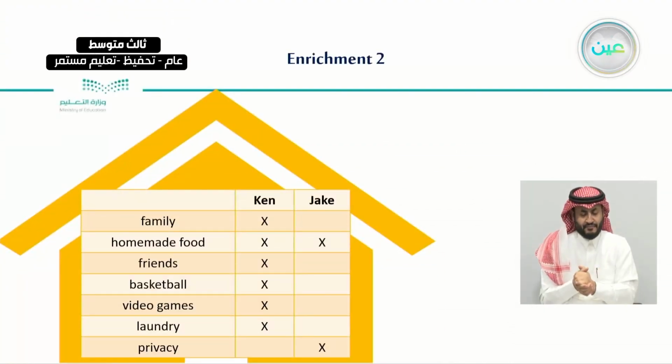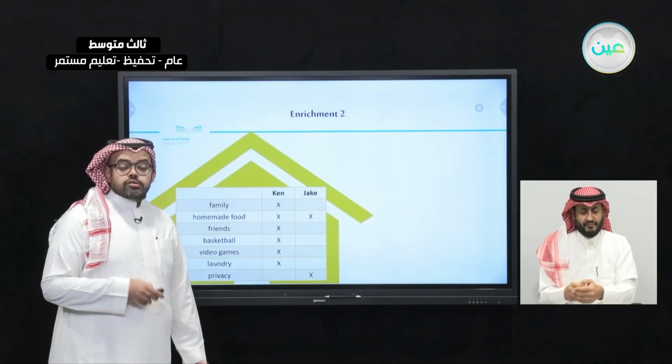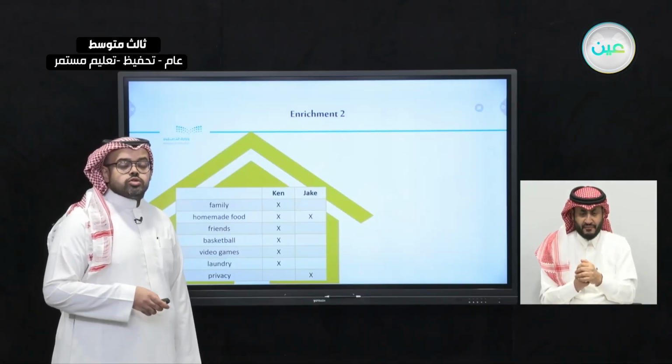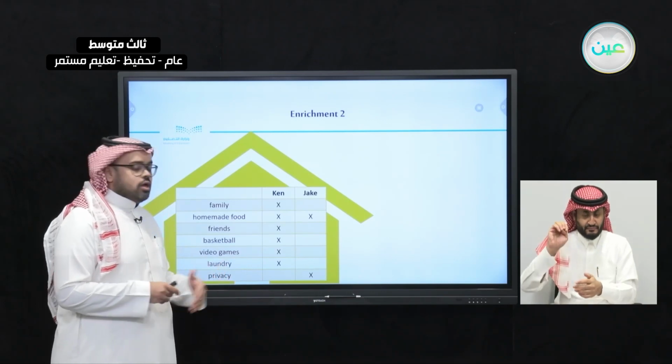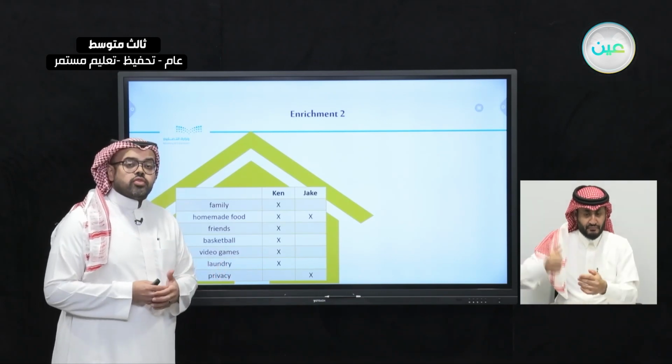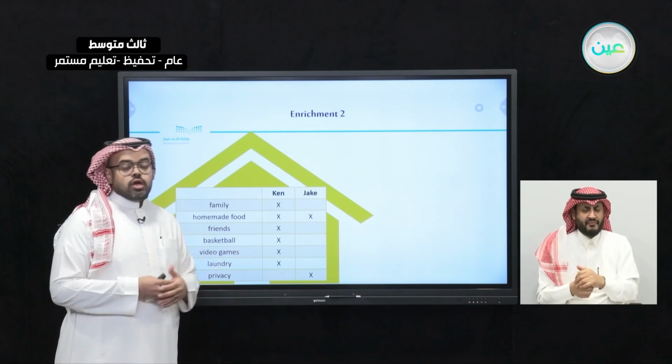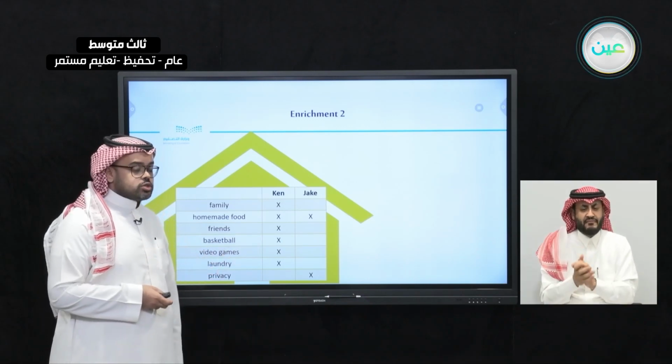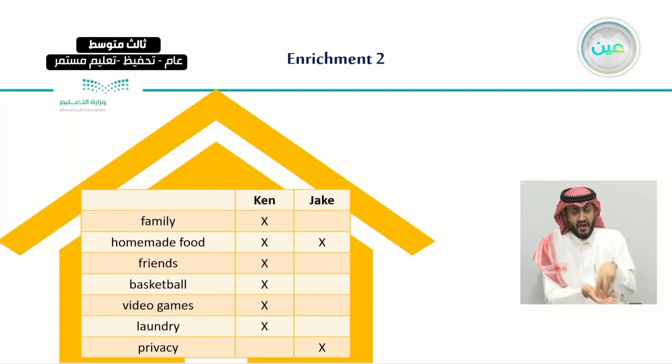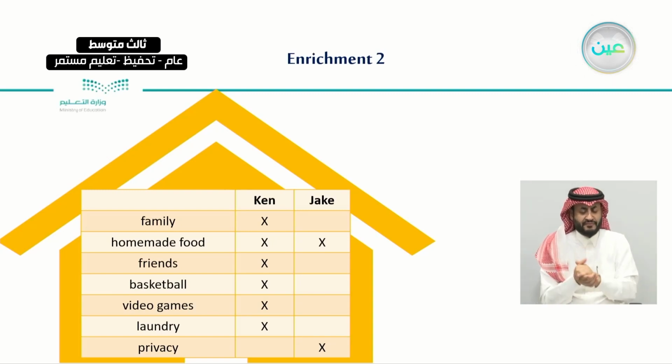After this, we went straight to the listening lesson, where we listened to Ken and Jake in a conversation talking about the things that they miss mostly from home when they go to college. So we have listed the themes that they may talk about, and we ask you to put a tick mark on the things that Ken may say he misses, or even Jake. And the answers were as you can see here.